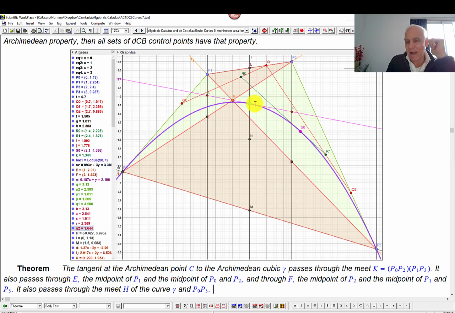This construction is a lot like how we got C, right? To get C, we took a midpoint of this, and we took a midpoint of that, and then we took a midpoint of that. So, a couple of midpoints. So same kinds of things happening. And I think the picture is quite pleasant. You might enjoy testing this out. You can easily construct something like this yourself. But there's one even perhaps more remarkable fact about this tangent here. Remember, in the parabolic case, this tangent was parallel to the base. Here it meets the base P0, P3 at a certain point H.